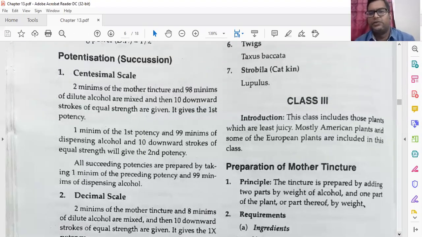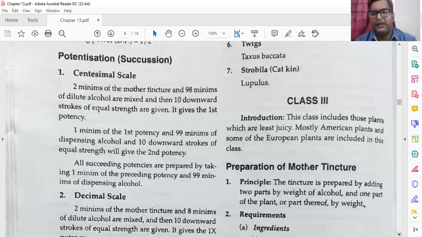This class includes those plants which are least juicy. Mostly American plants and some of the European plants are included in this class. Okay, so climate of America is little different from the European places. So that's why most of the least juicy plants are there in America. Okay, preparation of mother tincture, how will you prepare?